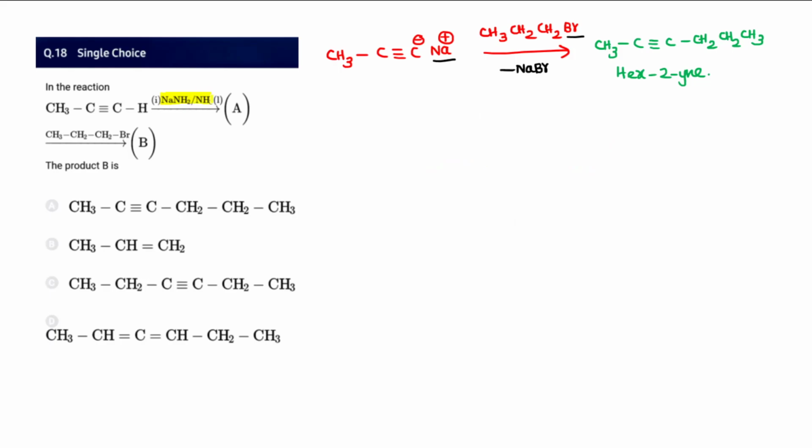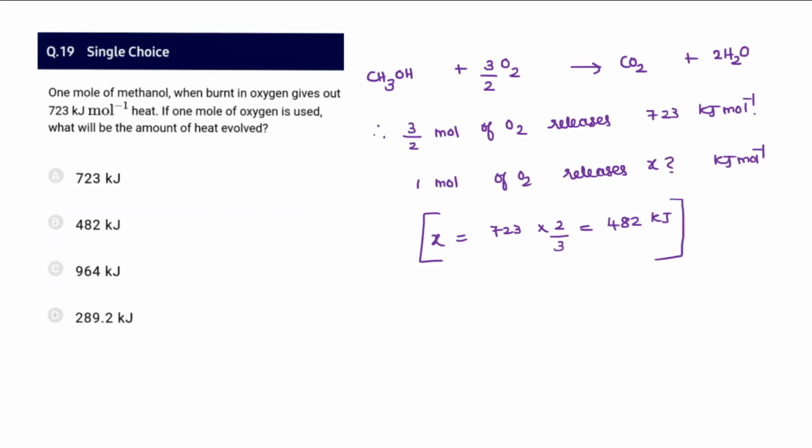Sodamide is treated, sodamide with ammonia, and this hydrogen is so acidic, so therefore the hydrogen will be replaced by Na plus, and there will be a substitution reaction. Na and Br will be removed as NaBr, so that the CH2 gets added, so it results in hex-2-yne. So the hex-2-yne appears in product A. Okay, the product B here is option A.